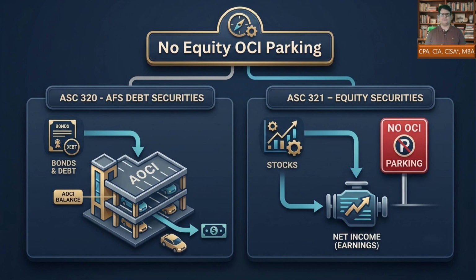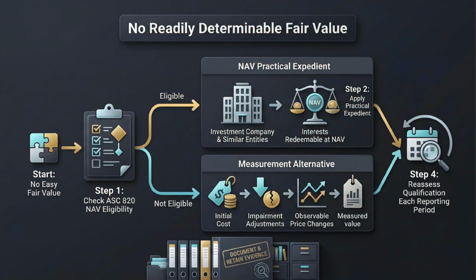What happens when an equity security does not have readily determinable fair value? ASC 321 does not require management to guess fair value every period without evidence. Instead, the entity follows a structured measurement choice. First, check whether the ASC 820 NAV practical expedient applies. This is generally relevant when the investee is an investment company or a similar entity whose interests are redeemable at NAV, and ASC 820 eligibility must be confirmed. If eligible, apply the NAV practical expedient.